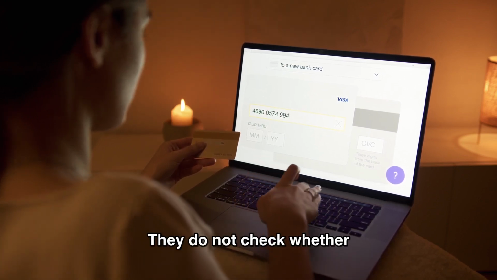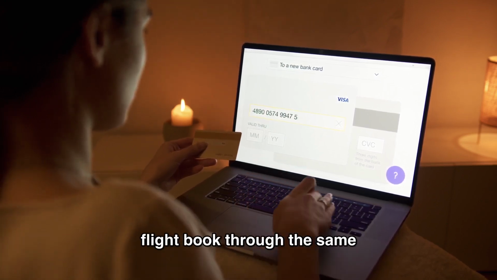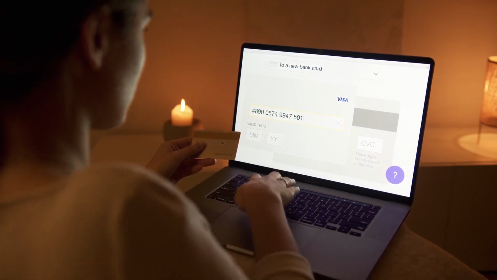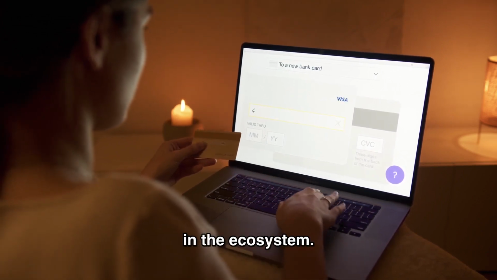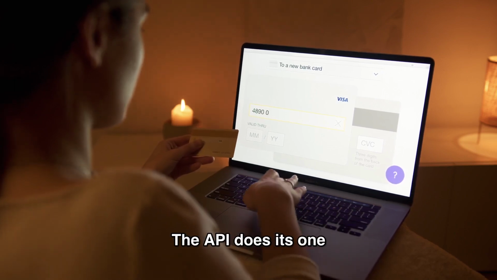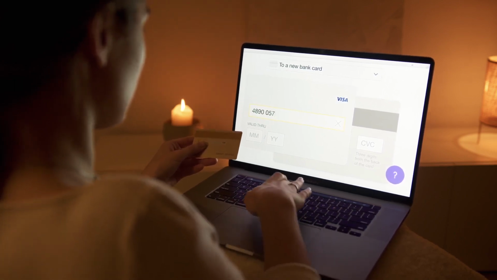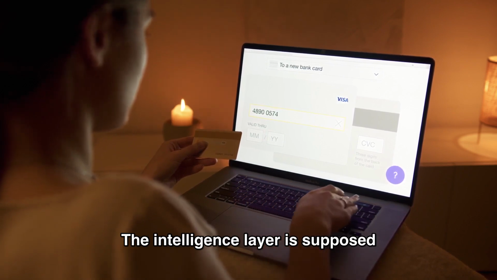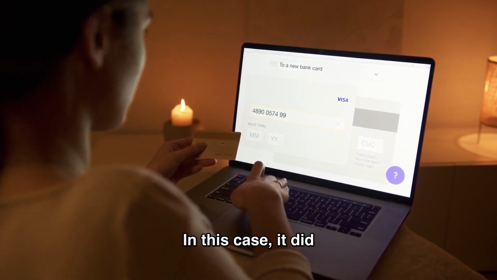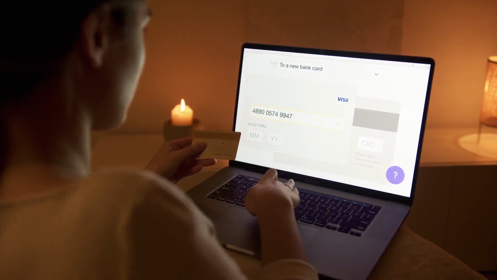They do not check whether you already have a conflicting flight booked through the same or a different service. That is a known gap in the ecosystem. The API does its one job. The intelligence layer is supposed to catch the conflict. In this case, it did not.